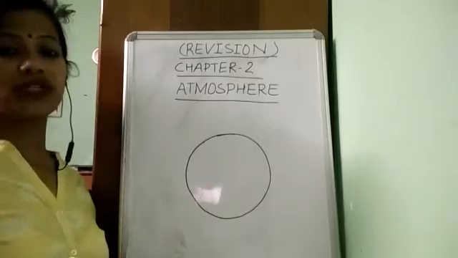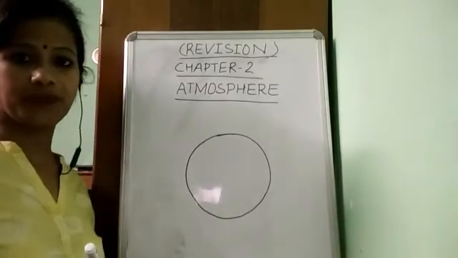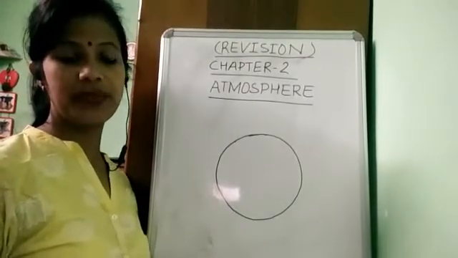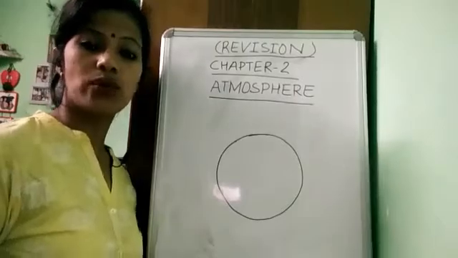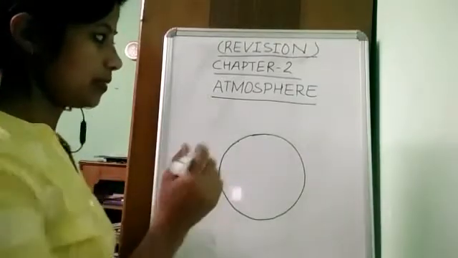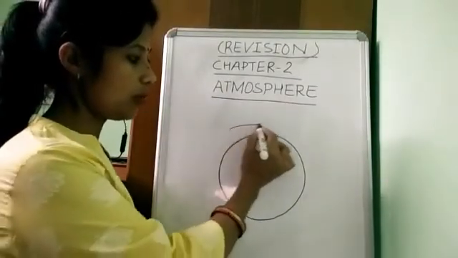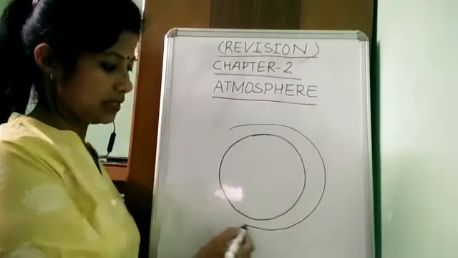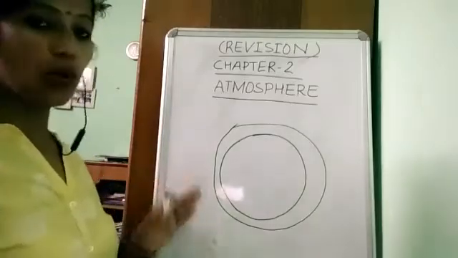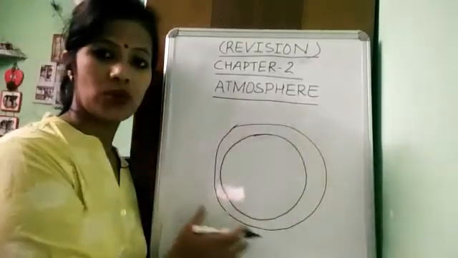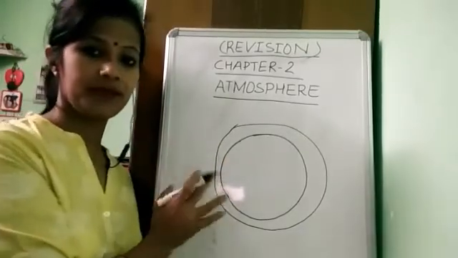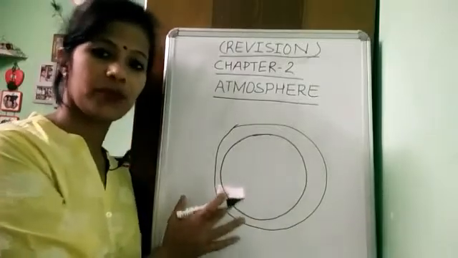First question: what is atmosphere? It's a mixture of gases which entirely envelopes the earth. This is called atmosphere, like an envelope or a blanket. Different types of gases are present in the atmosphere.